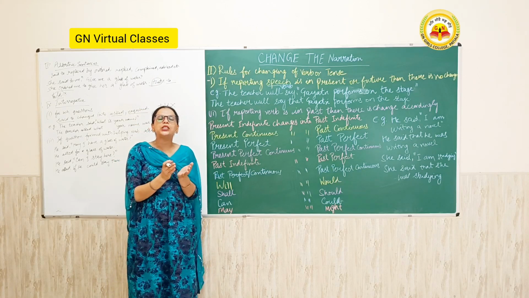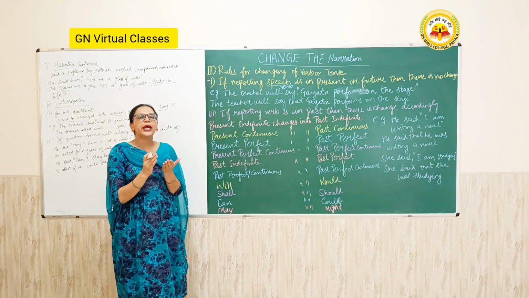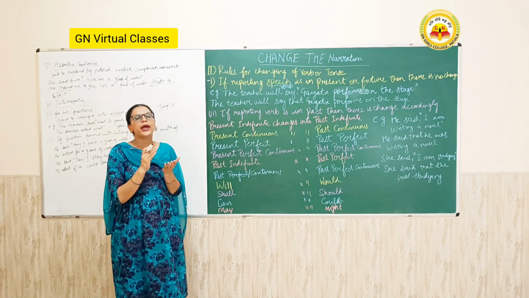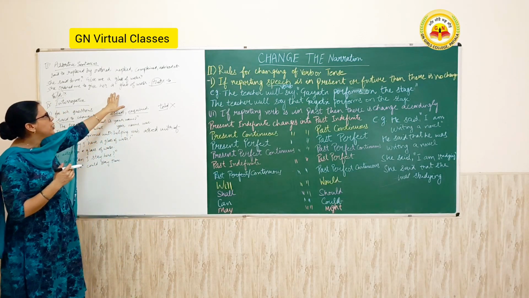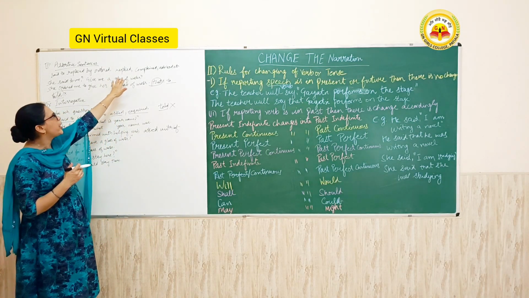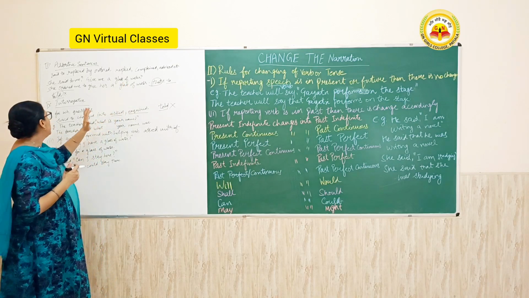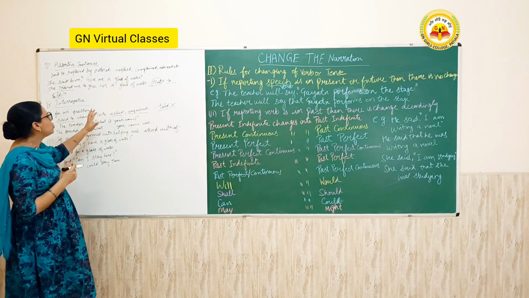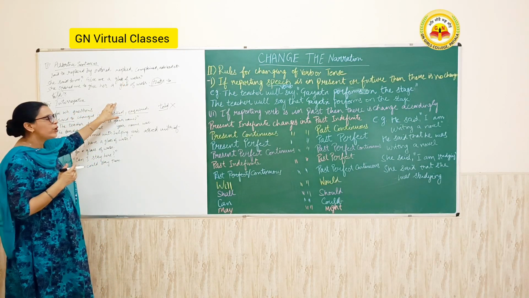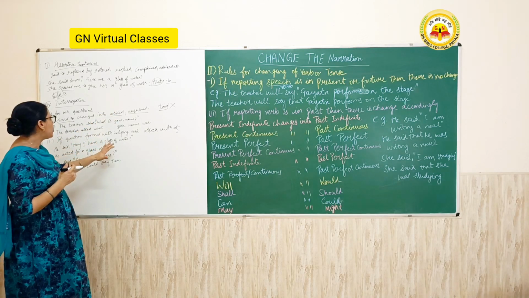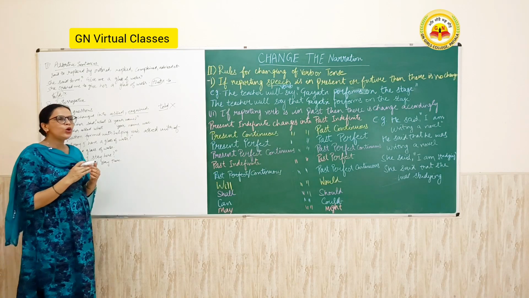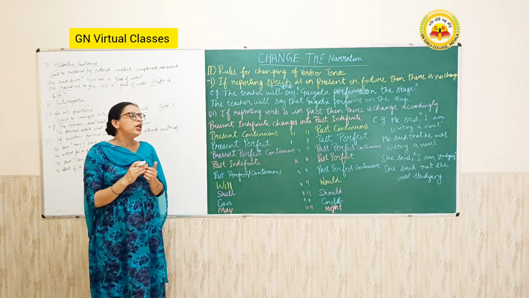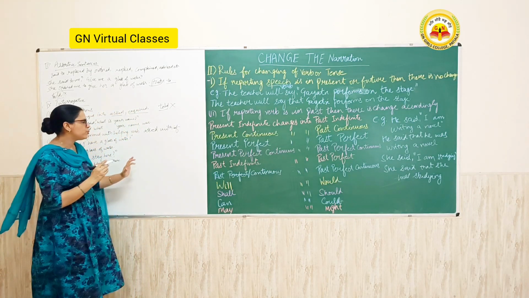And there are small changes: here changes into there, today into that day, this into that, these into those, hence into thence, because into so. You have to learn all these things. And then the assertive sentence: said to is replaced by replied, complained, advised. In interrogative sentences, you write asked or inquired. And with a helping verb, you have to write if. So this is all about changing the narration.